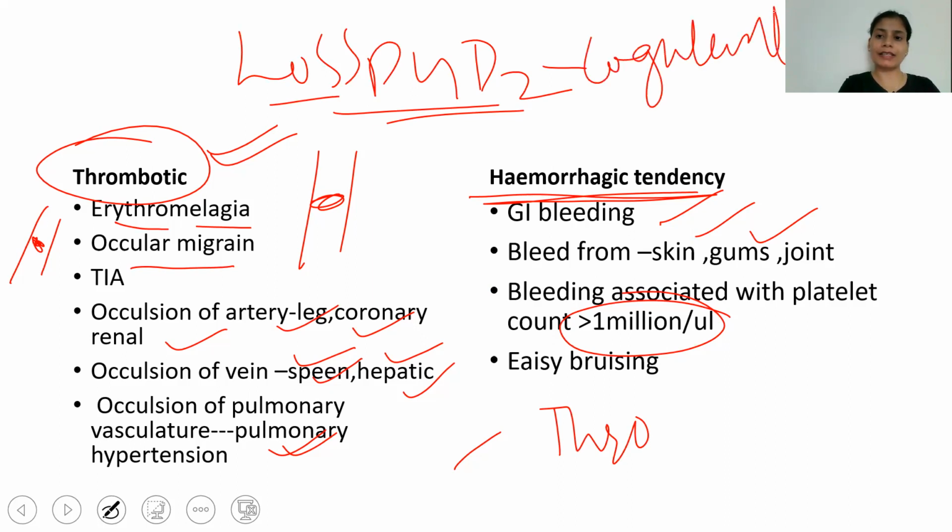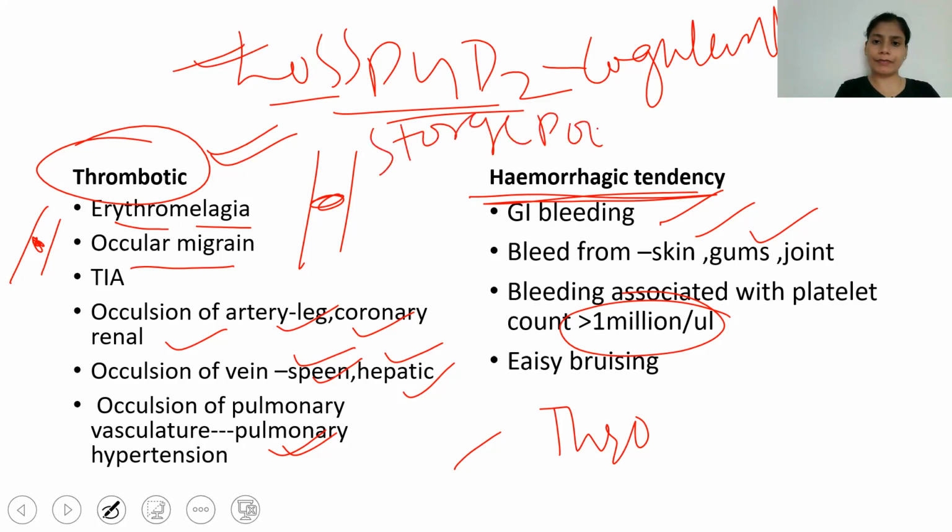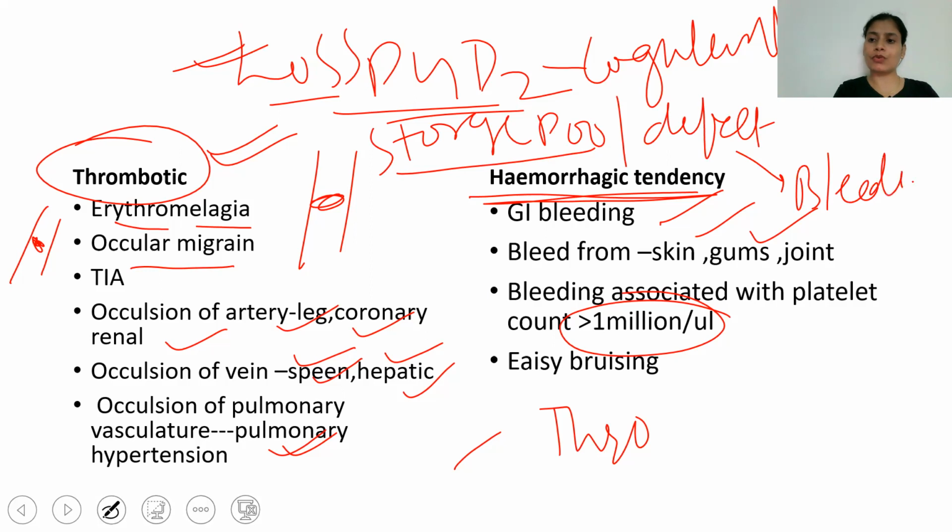The other thing is storage pool defect. Because of the storage pool defect, there will be bleeding. I told you two things: loss of the prostaglandin D2 receptor, because of which there will be coagulation activity and thrombotic events, and the storage pool defect in the platelets, because of which there will be a bleeding tendency.